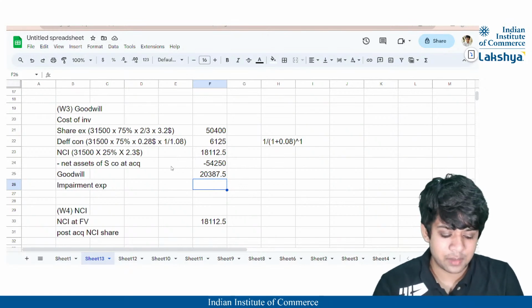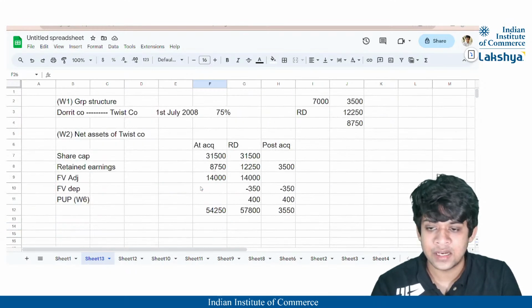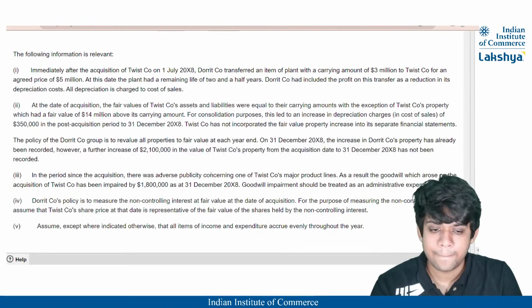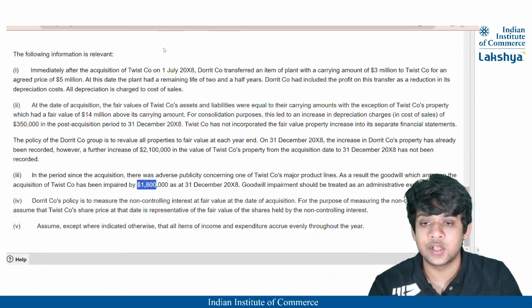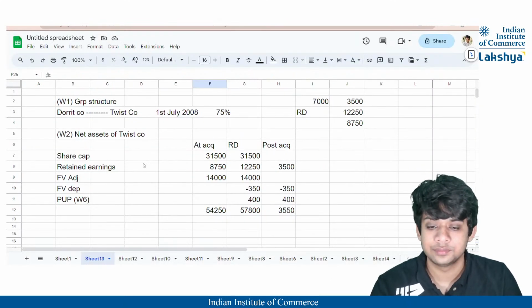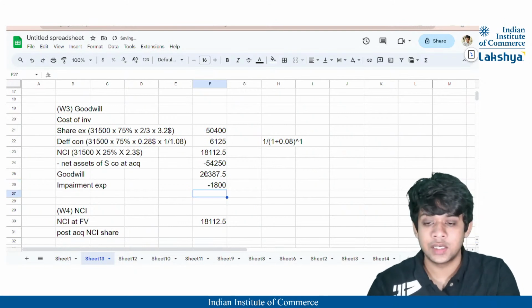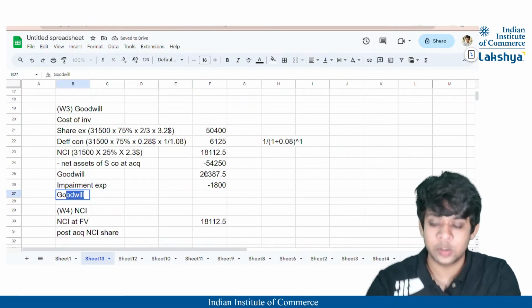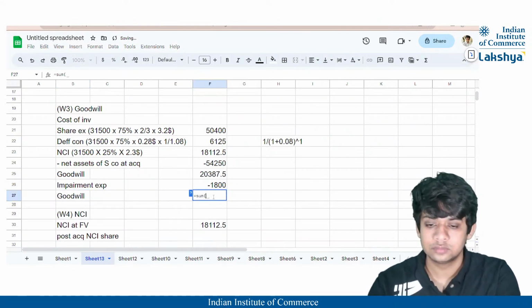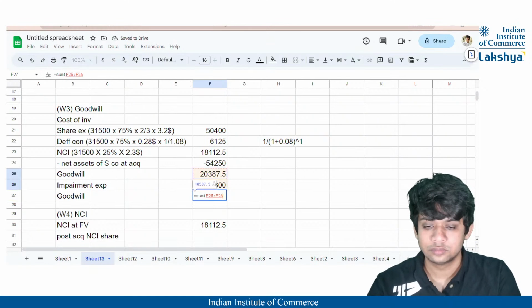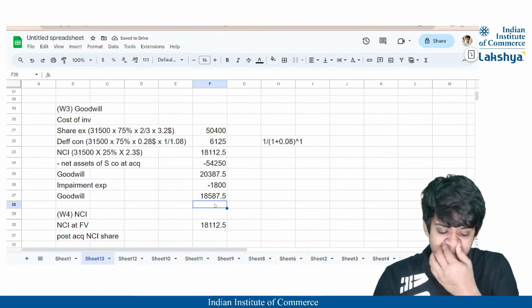So I'll just charge the impairment also here, guys, which is going to be, where is it? Yeah, that is going to be nothing but 1,800. So let us charge the impairment minus 1,800, and thus our goodwill is going to be nothing but 18,587.5, right?